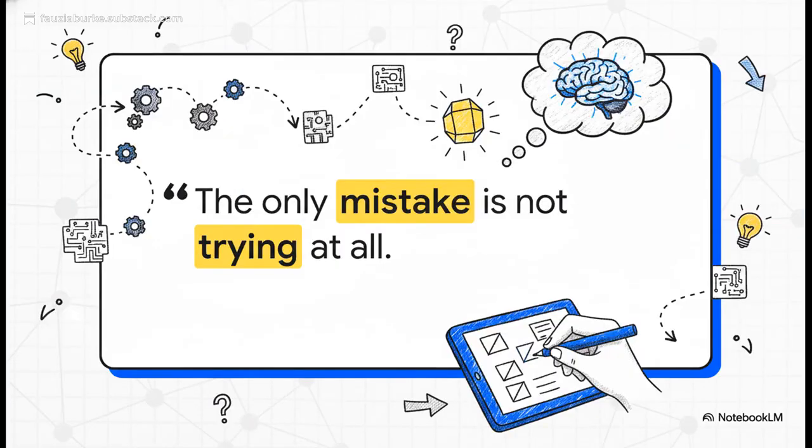I love this quote from Fazia Burke. "The only mistake is not trying at all." The only way you're really going to get AI and figure out how it can help you is by just playing around with it. You just have to experiment.